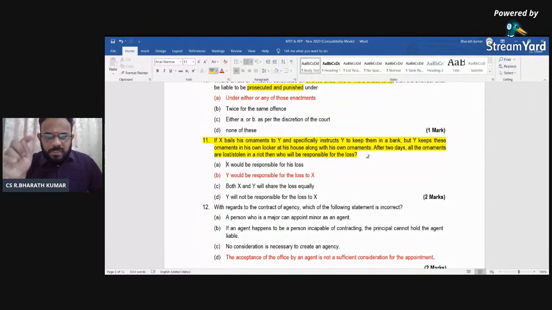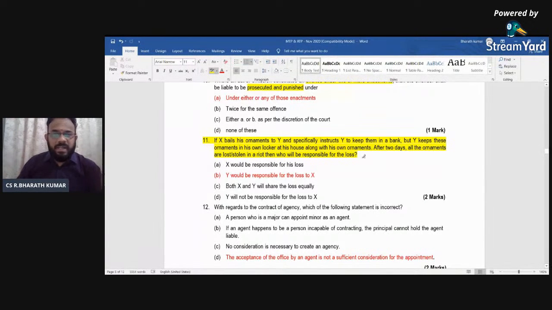But Y keeps the ornaments in his own locker, and after 2 days, all the ornaments are lost or stolen. Who will be responsible? Undoubtedly, Y would be responsible for the loss, because X has already clearly told Y that it should be kept in the bank locker, not in his own locker. So when he is keeping it in his own house, then Y only will be responsible for it.